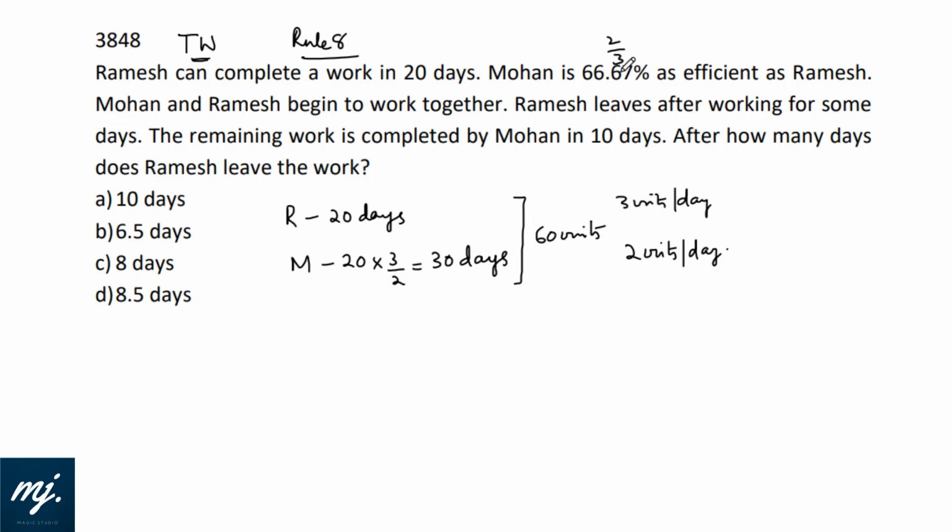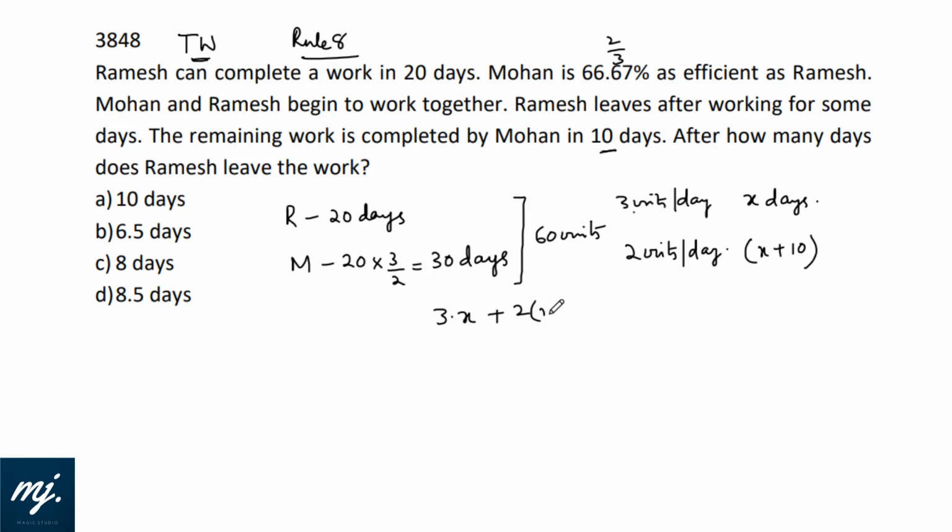Great. Now you can also see 3 into 2 by 3 is 2, what we are getting with help of efficiency. Ramesh leaves after working for some days. Then the remaining work is completed by Mohan in 10 days. For how many days does Ramesh leave the work? Ramesh works for X days. Mohan works for X plus 10 days.